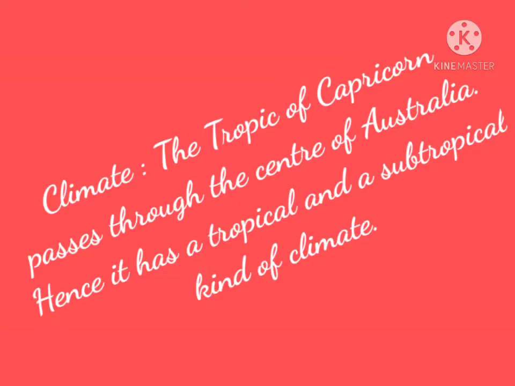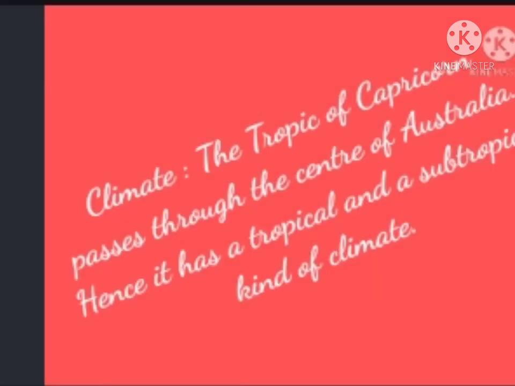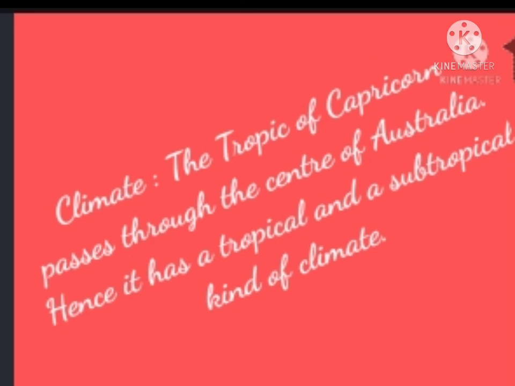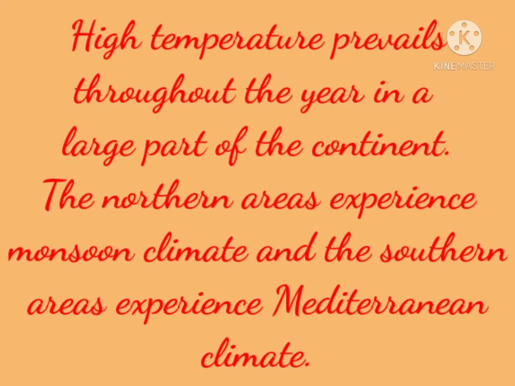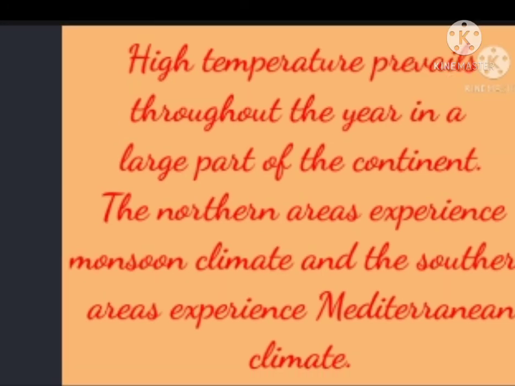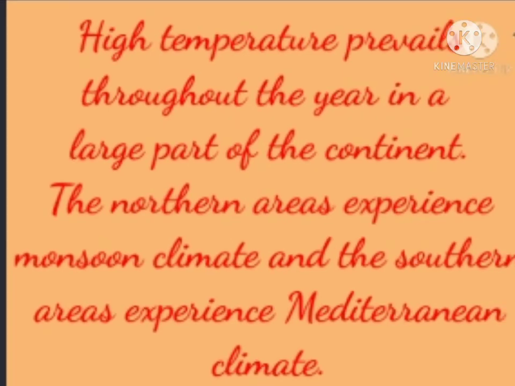The climate of Australia. As we all know that the Tropic of Capricorn passes through the middle of the continent. The climate of Australia is tropical and subtropical. Tropical means hot temperature all over the year, and subtropical means it will be very hot as well as wet climate. Then high temperature prevails throughout the year in a large part of Australia.